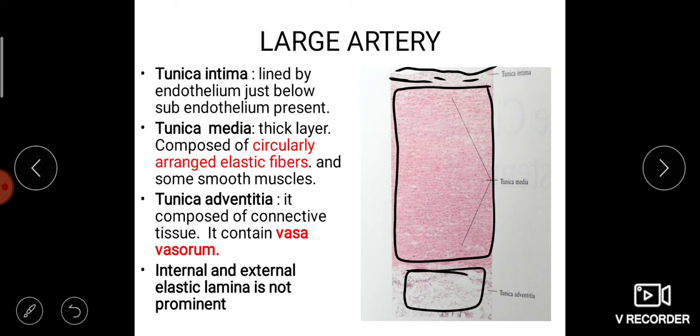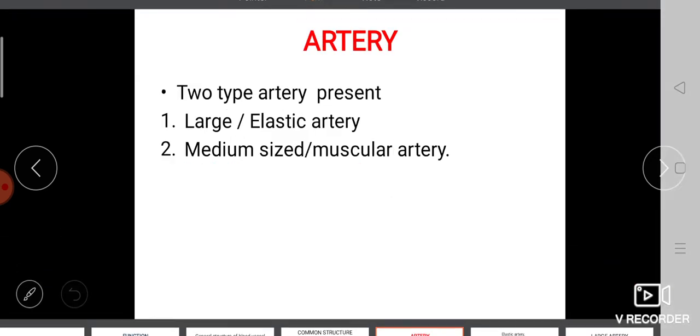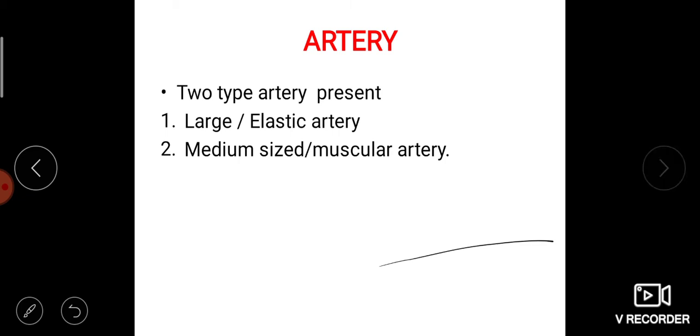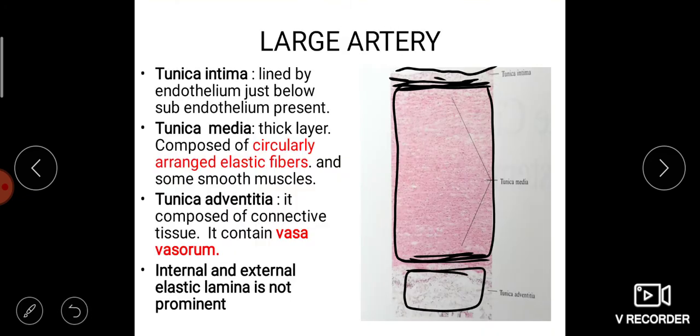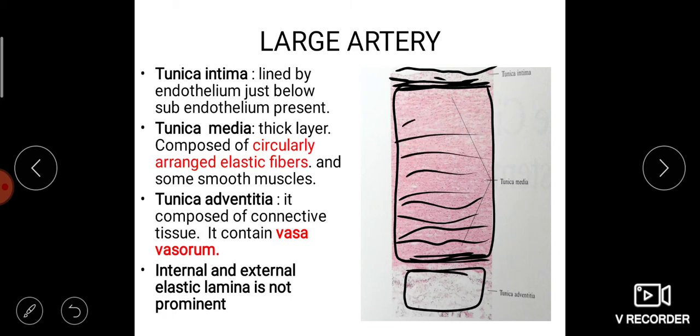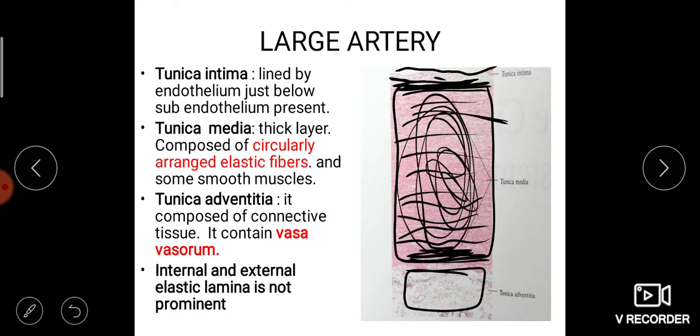Here two things are absent: the internal elastic lamina and the external elastic lamina. Why? Because the internal elastic lamina is elastic in nature and the external elastic lamina is also elastic in nature. The internal elastic lamina should come here, the external elastic lamina should come here. Both are elastic tissue, and here also elastic tissue is present. So we cannot identify the internal and external elastic lamina from the remaining elastic tissue. All are the same, so we cannot discriminate internal and external elastic laminae.